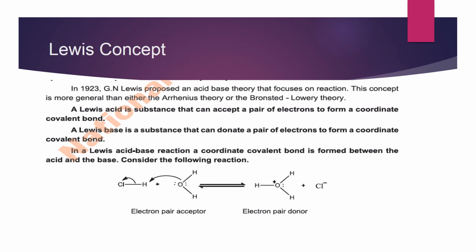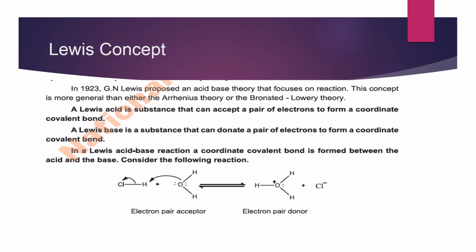Below in the reaction you can see it clearly, the reaction between hydrogen chloride and water, and from these arrow signs you can clearly see that oxygen in the water donates its electron pair and forms a coordinate covalent bond with the hydrogen of the hydrogen chloride, and the hydronium ion is formed. In this, oxygen of the water is donating the electron pair, so it is the electron pair donor.